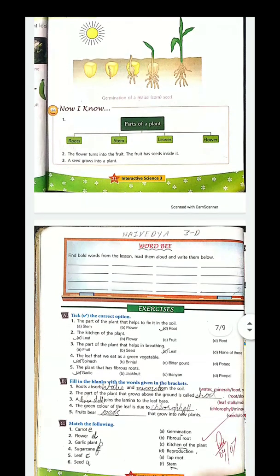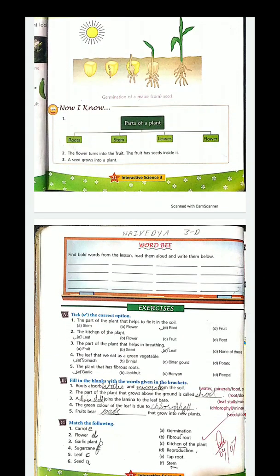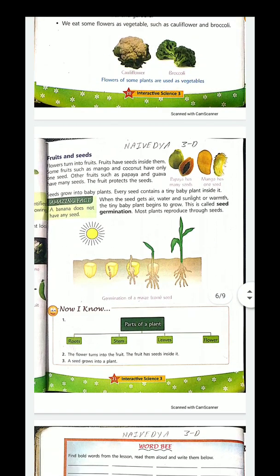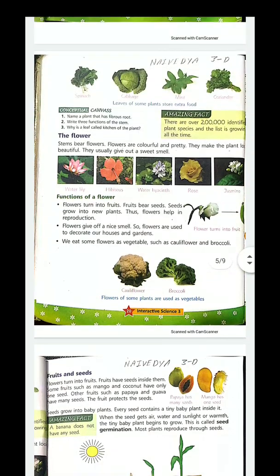Okay, now let's see some difficult words in the chapter. Come children, let's see the difficult words. The first word, germination. Number one, germination. Germination.